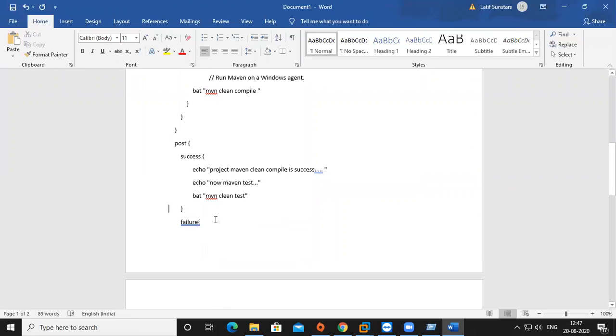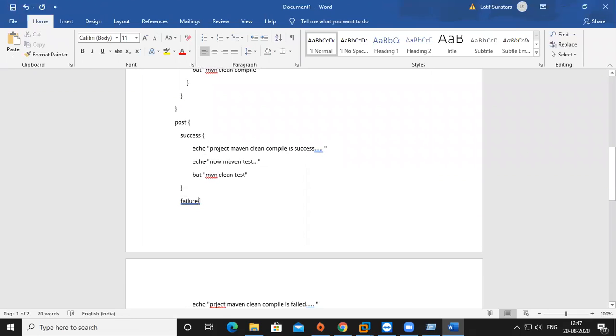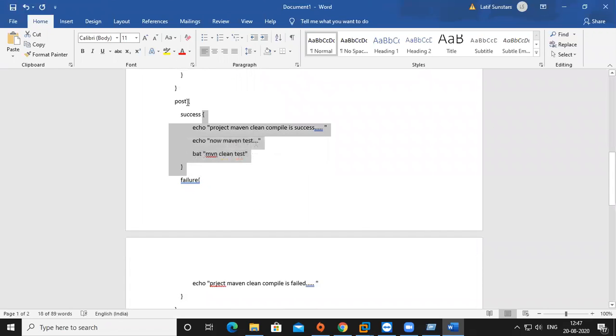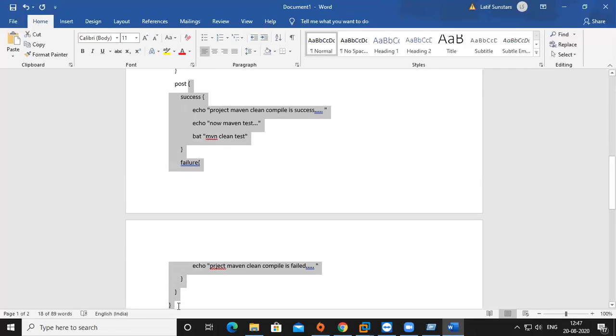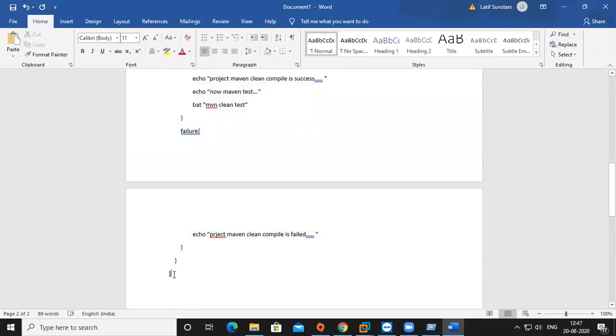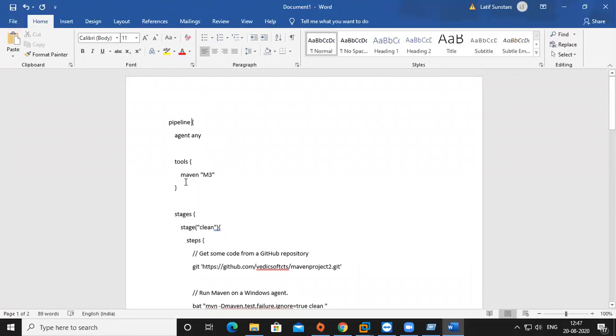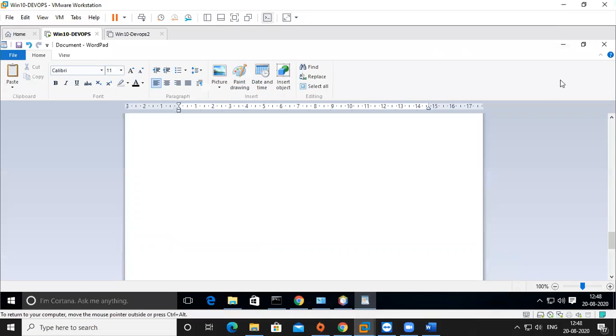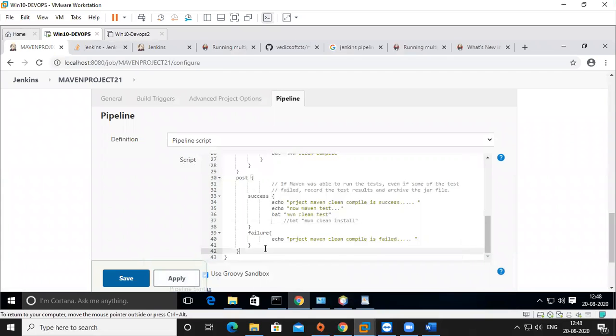Now failure. Failure means in case of failure. If in the previous stage there is a Maven issue, a failure, then what to do? Then I declare that Maven is a failure. So this is the failure close, this is the success close, and this is the post close. This is the starting one, the pipeline. These are all very important, so go through it. Now I'm going to minimize. So this is what we declared.